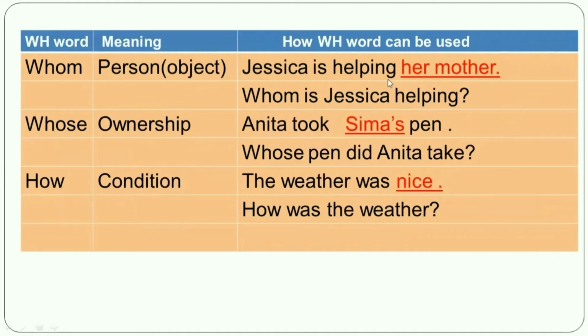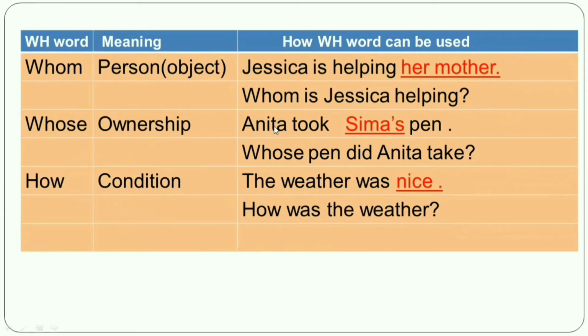Again, I'm telling my dear student, if the underlined word indicates person and it is in the object, then WH word will be whom. So write here whom, and then auxiliary verb you can see here is. So write here is, and the third one subject Jessica, and the main verb helping and question mark will be given. So whom is Jessica helping?